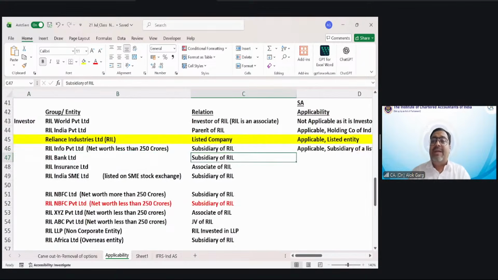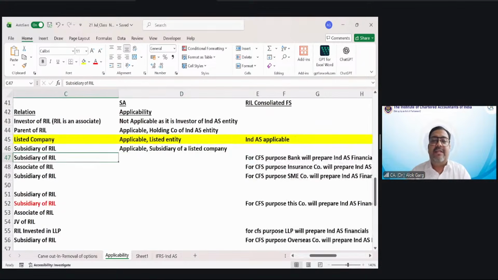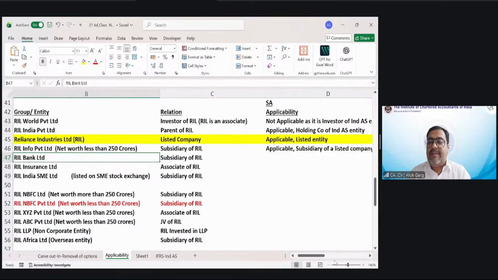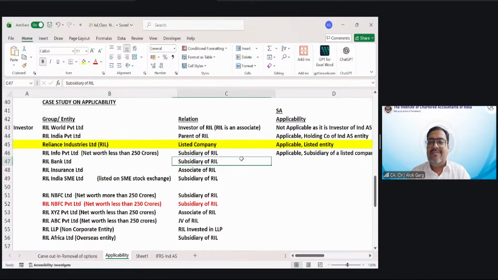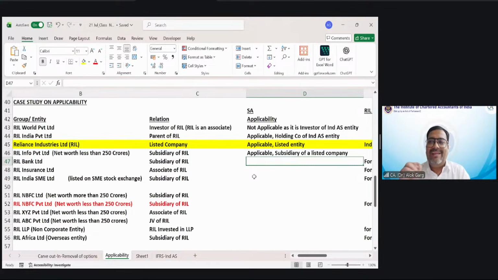Then RIL Bank Limited, subsidiary of RIL. Tell me whether Ind AS will be applicable to this bank. Answer is no. On bank, Ind AS cannot be applied. There is a specific exemption where RBI has deferred the Ind AS applicability to the bank sine die. So bank has to file their financial statement into accounting standard.